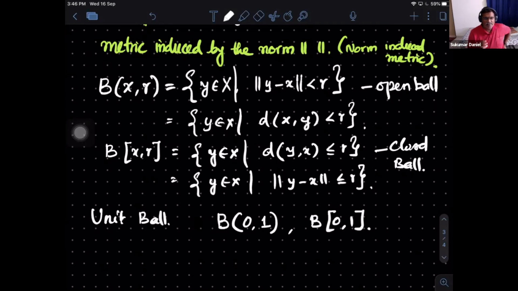We have already done something like this when defining C[a,b], to find out what the elements of norm 1 are. I asked you to do that. Now it is asking for less than or equal to 1 as well as less than 1. So take this as your weekend thinking assignment to go through.